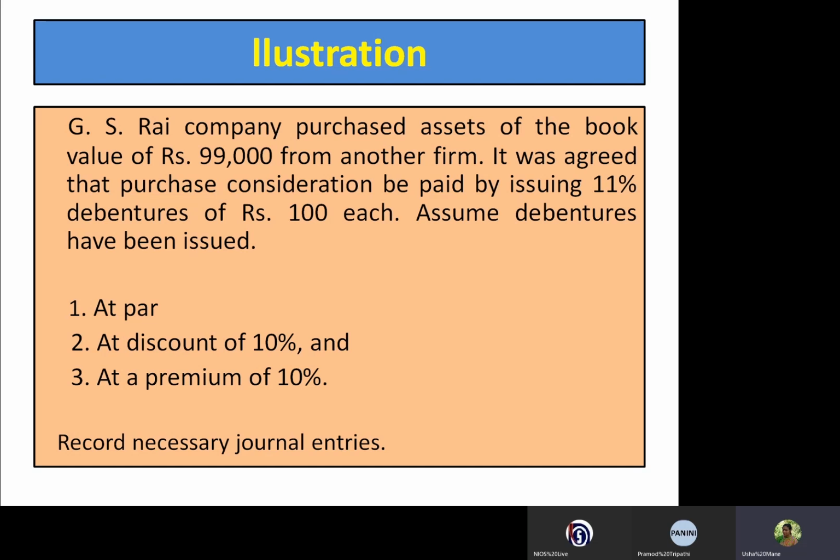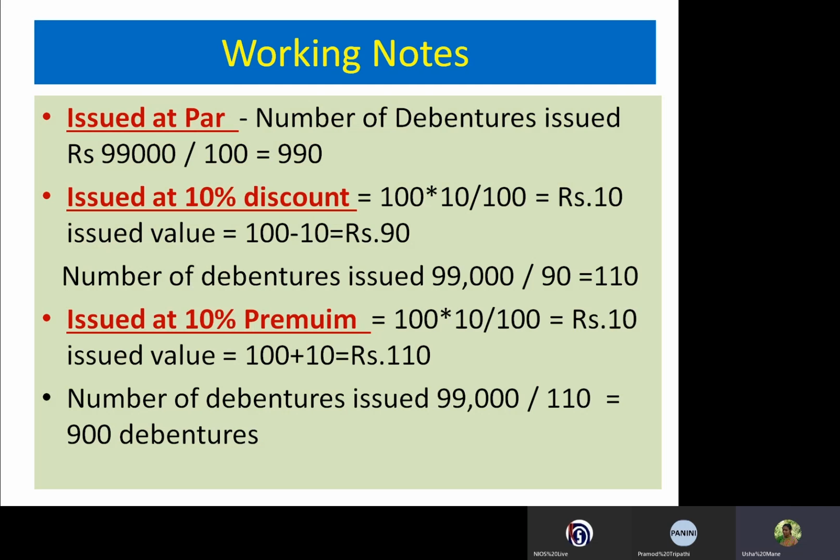Assume debentures have been issued at par, at 10% discount, and at a premium. So how do we record these transactions in the journal?